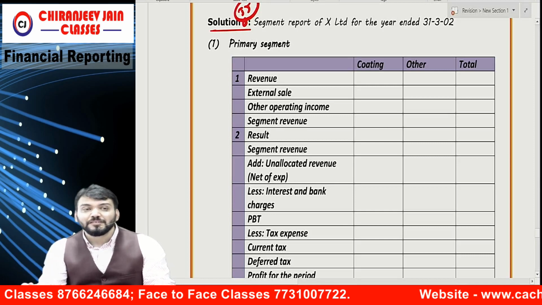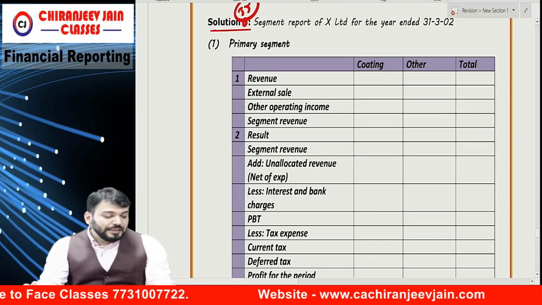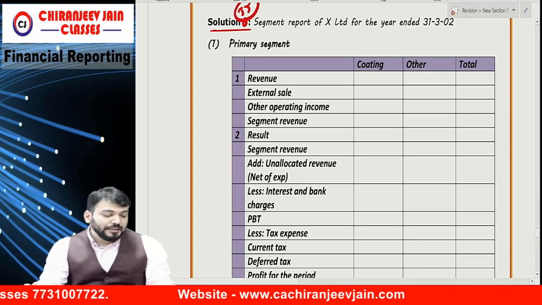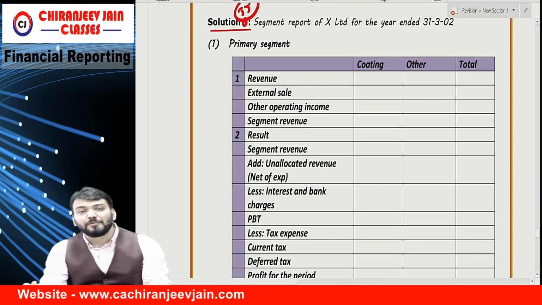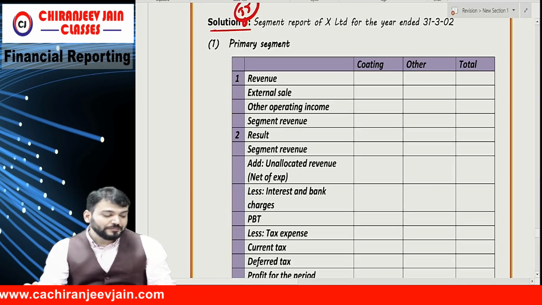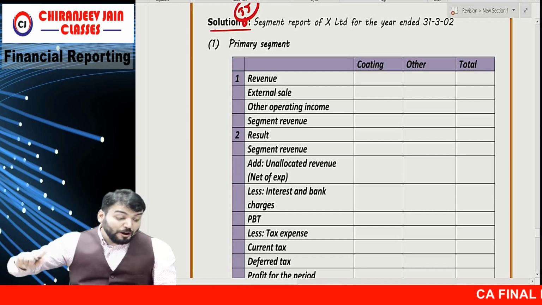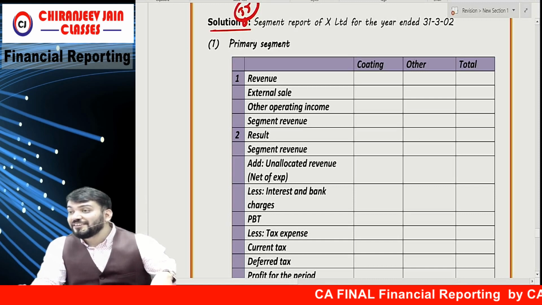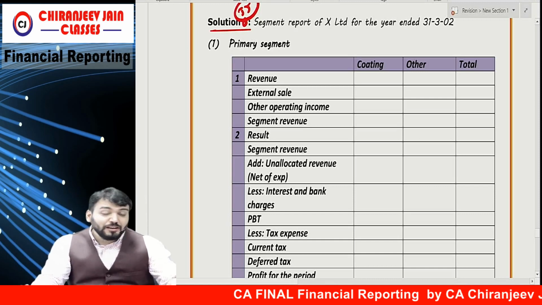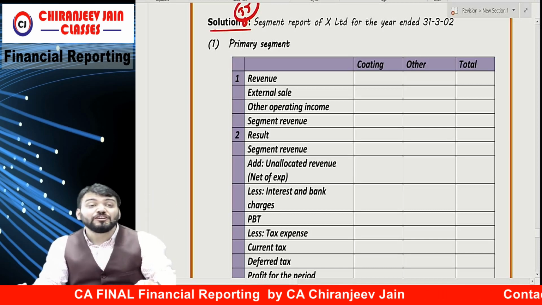Then they have given unallocated revenue net of expense. Why have they given this? For reconciliation. Interest and bank charges for reconciliation. Income tax expense for reconciliation. Investment and unallocated asset for reconciliation. Unallocated liability, reserve and surplus and equity share capital for reconciliation. Depreciation for disclosure. Capital expenditure for disclosure. Revenue from outside India and segment asset outside India, means this is based on what? Location. Means all prior information was based on product. The last information is based on location.